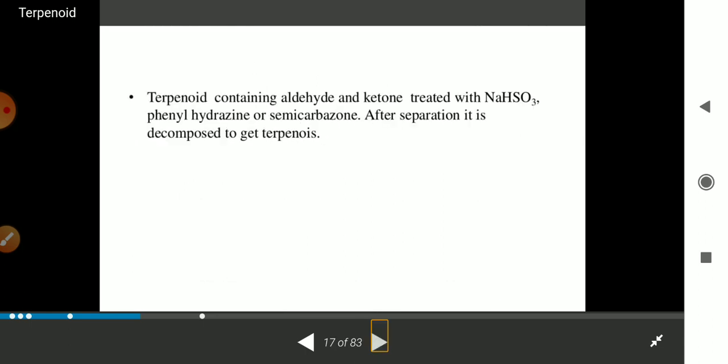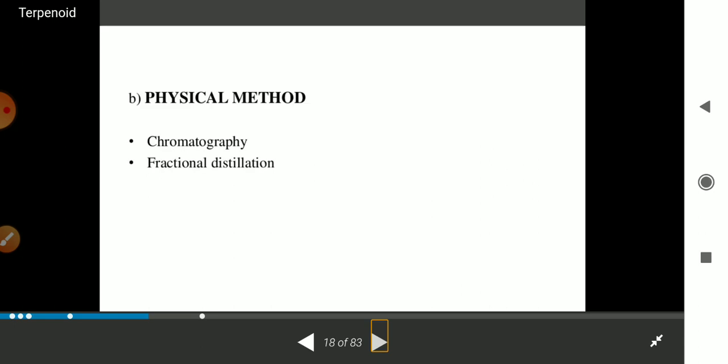Okay. The terpenoids containing aldehyde and ketone are treated with NaHSO3, phenylhydrazine and semicarbazide. After the separation, it is decomposed to get the terpene.